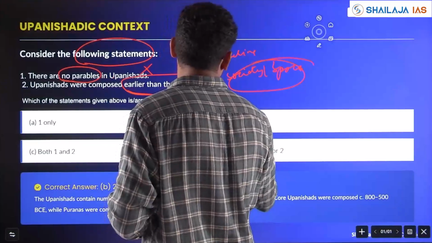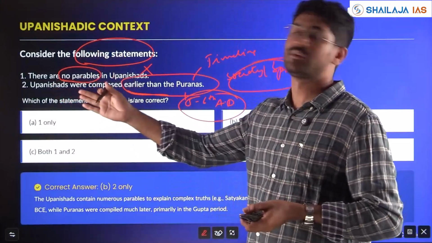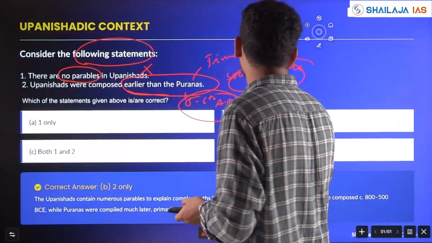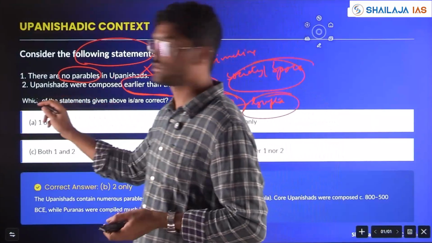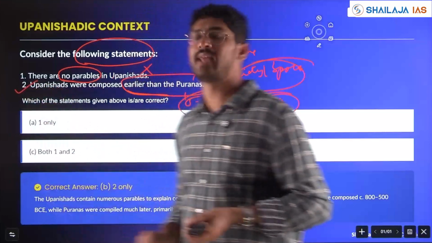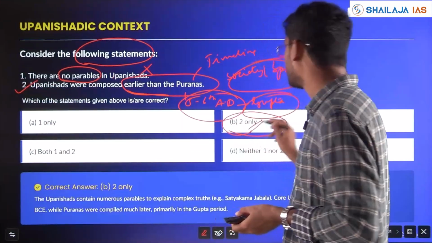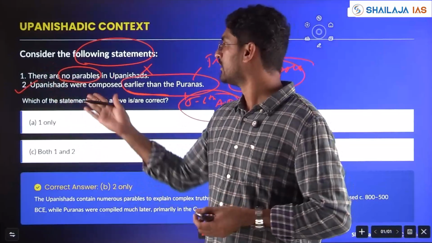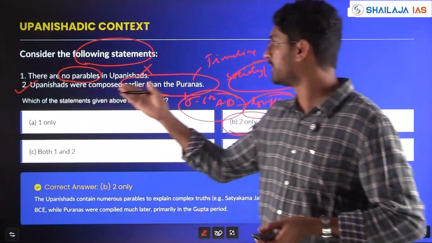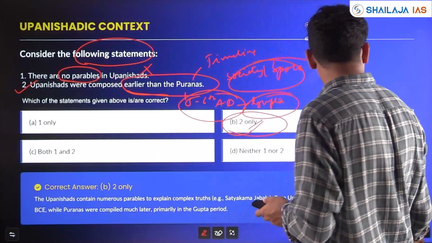This was BCE, before 5th, 6th BCE, and the Puranas in the 5th, 6th AD, during the Gupta period. So yes, Upanishads were composed earlier than Puranas. So, linking literature with the timeline, with how our civilization has grown. So, statement 2 is right, 1 is wrong. So, 1 pair or 2 only.